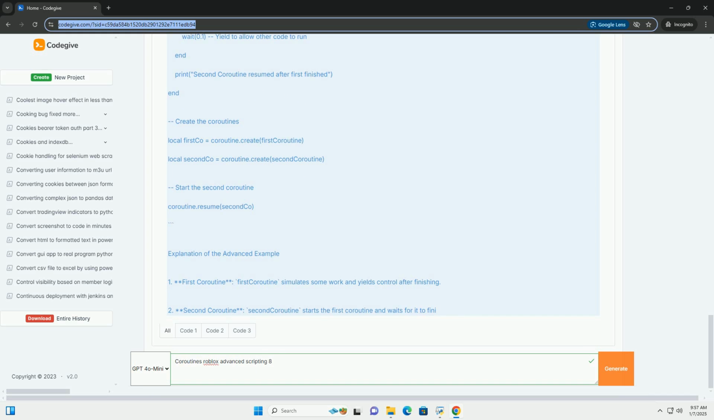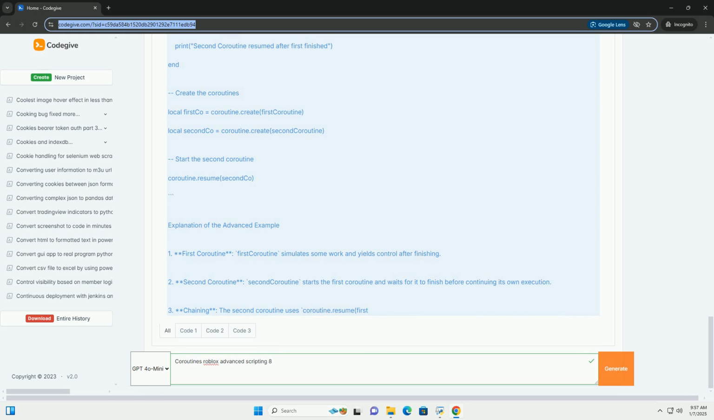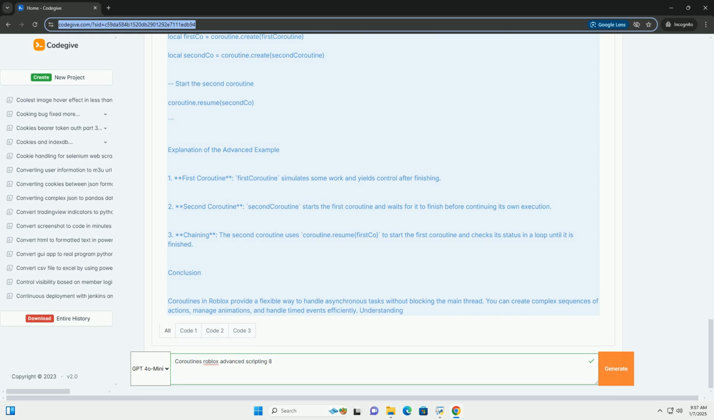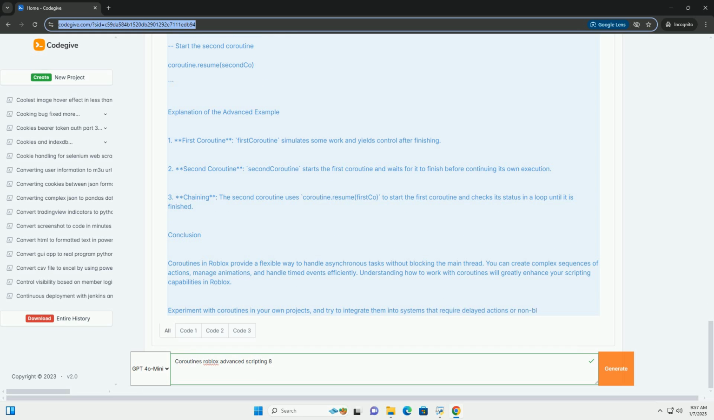Creating and using coroutines. To create a coroutine in Roblox, you will typically use the following functions. coroutine.create: this function creates a new coroutine but does not start it. coroutine.resume: this function starts or continues the execution of a coroutine. coroutine.yield: this function pauses the execution of the coroutine and yields back control to the calling function.